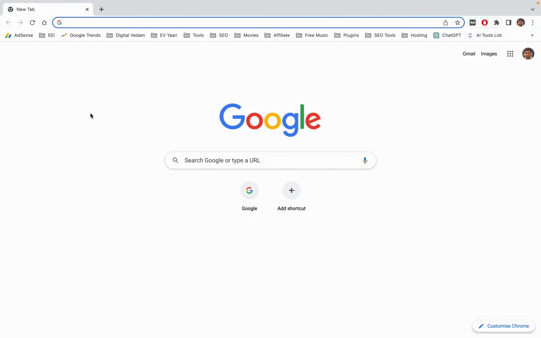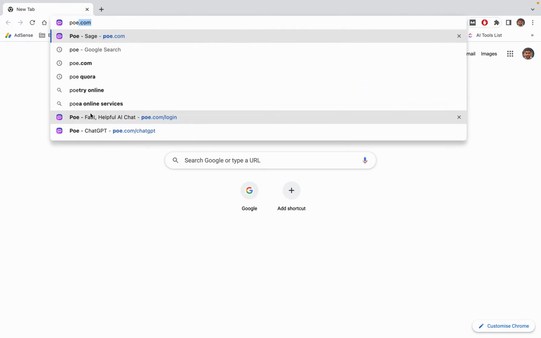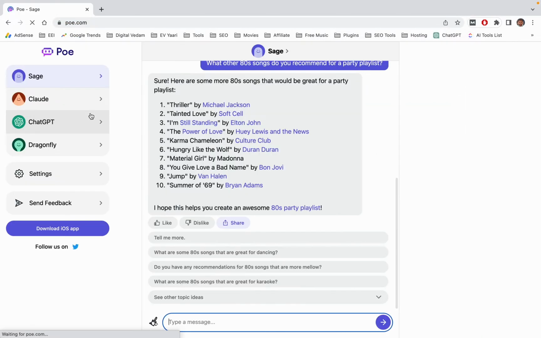Today let's look at a tool called Poe, which is developed by Quora. This is an AI tool which is very similar to ChatGPT. Okay, so let us type poe.com and let us go to poe.com.